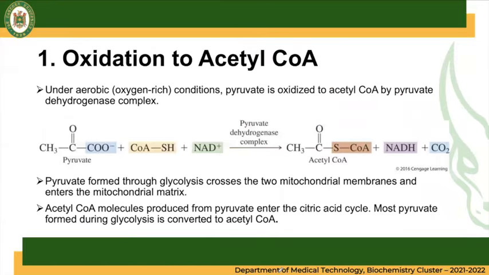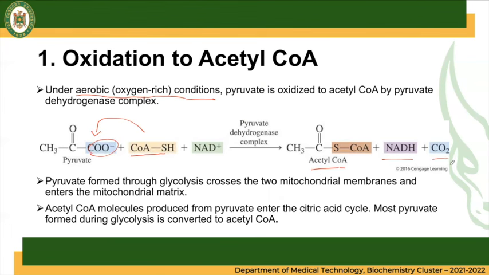The first fate is the oxidation to acetyl-CoA. This will only happen in aerobic conditions, so there is an oxygen-rich environment. This is an introduction of CoASH to the pyruvate molecule, where CoA is attached to pyruvate and carboxyl is removed.